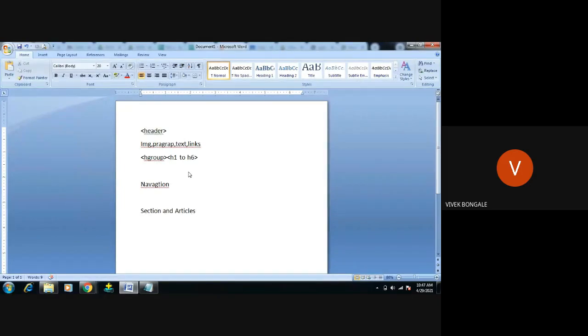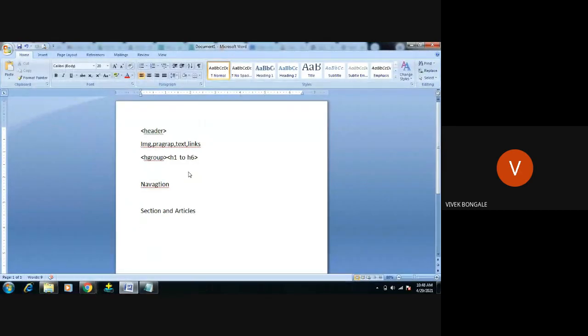So we can easily say that an article is clearly independent, distributable, a small description we are giving about the content. In a section, we are giving a brief description about that content. We can use the article tag in the section tag, but not the section tag in the article tag.